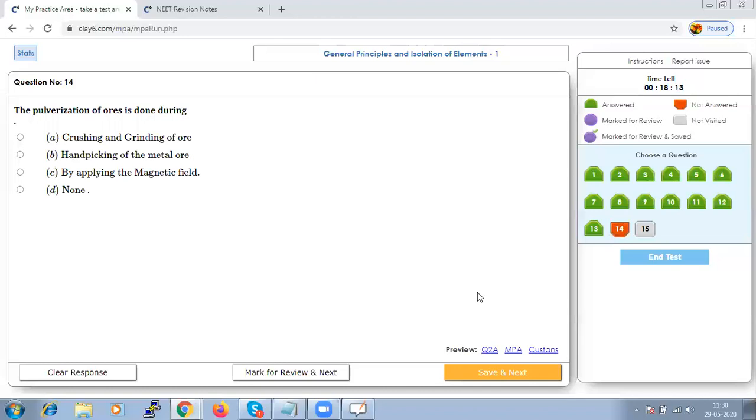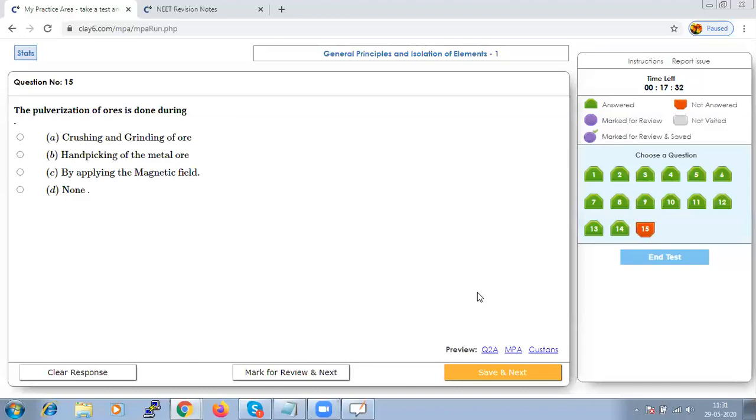The pulverization of ore is done during which process? Pulverization is nothing but crushing and grinding of the ore. It is needed to reduce the valuable ore to the fine size at which the valueless gangue can be separated from the ore, and this process is used to reduce cement rock to the fine powder required for burning.